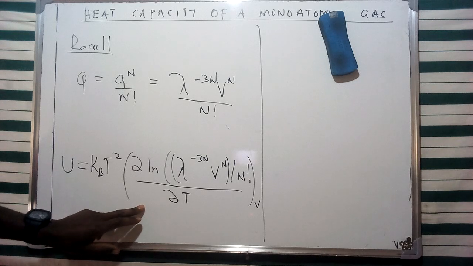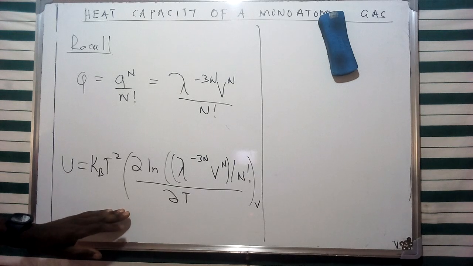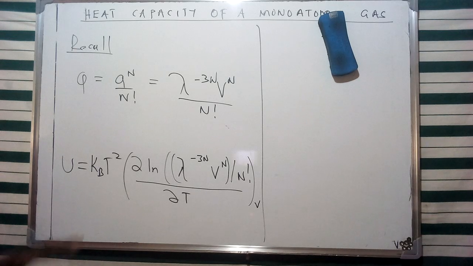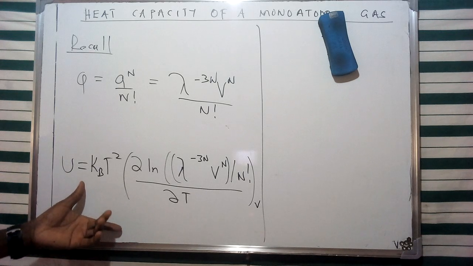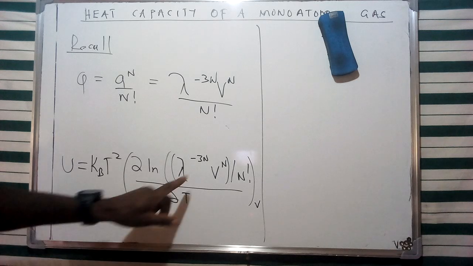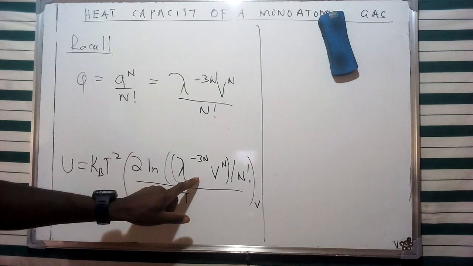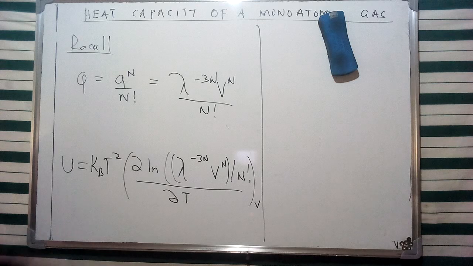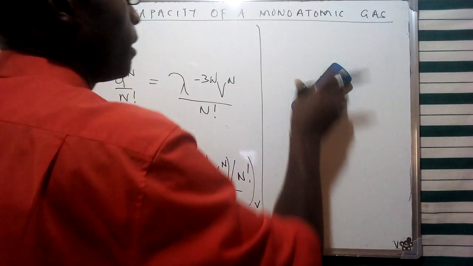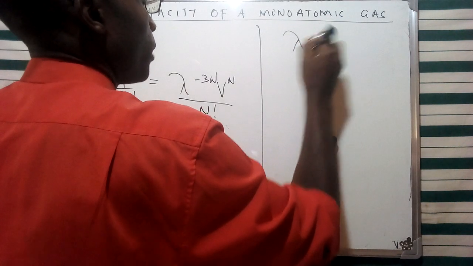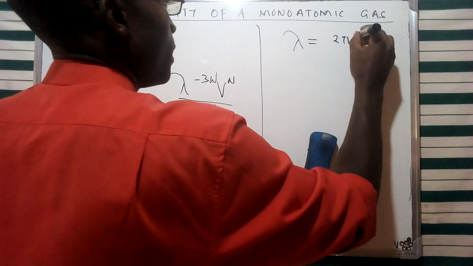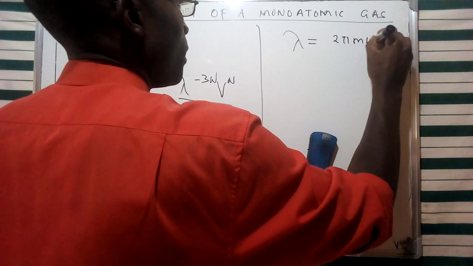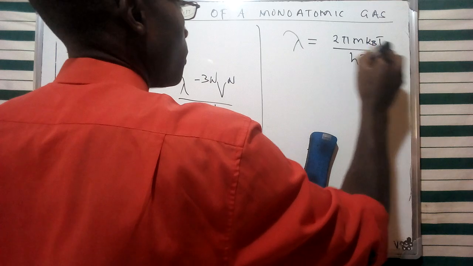And of course, we're going to use the laws of logarithms in trying to evaluate this representation. We're also going to take only the properties that depend on temperature. One of the properties that depends on temperature from the de Broglie representation, which is a wavelength, is this particular lambda. So we're going to see how this depends on temperature. It's going to depend on a value of k_B T over h, the square of h.